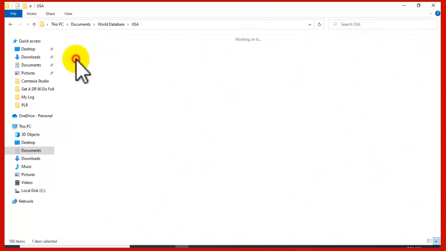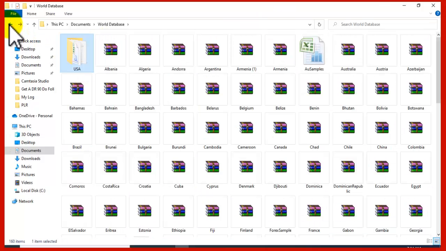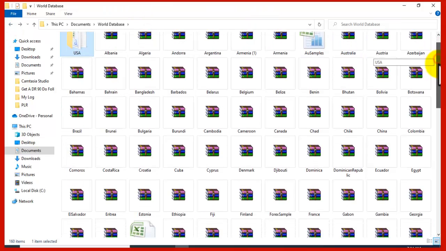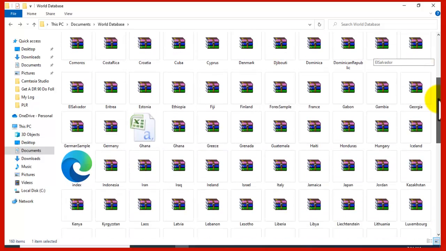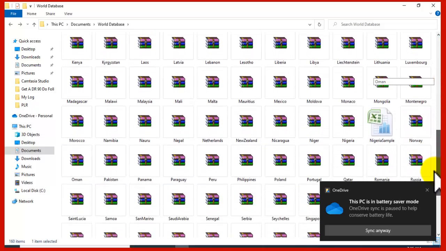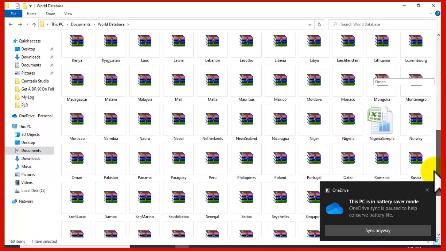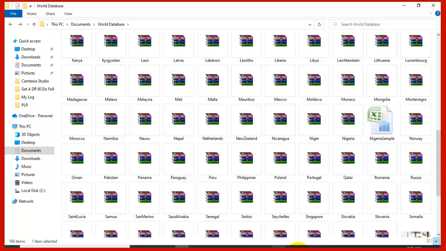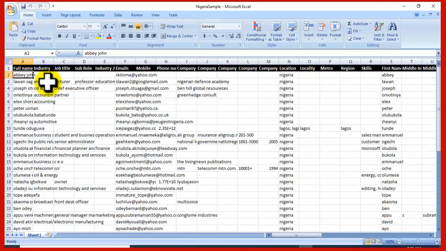Now, this is USA. For example, I believe at least 70% of our readership on NineAmen is coming from Africa, Nigeria. So should you need email leads of Nigeria, it's available, and this is the 2021 update. As you can see, this is Nigeria, and this is the sample page. Let me show you the sample page. These are the sample pages.